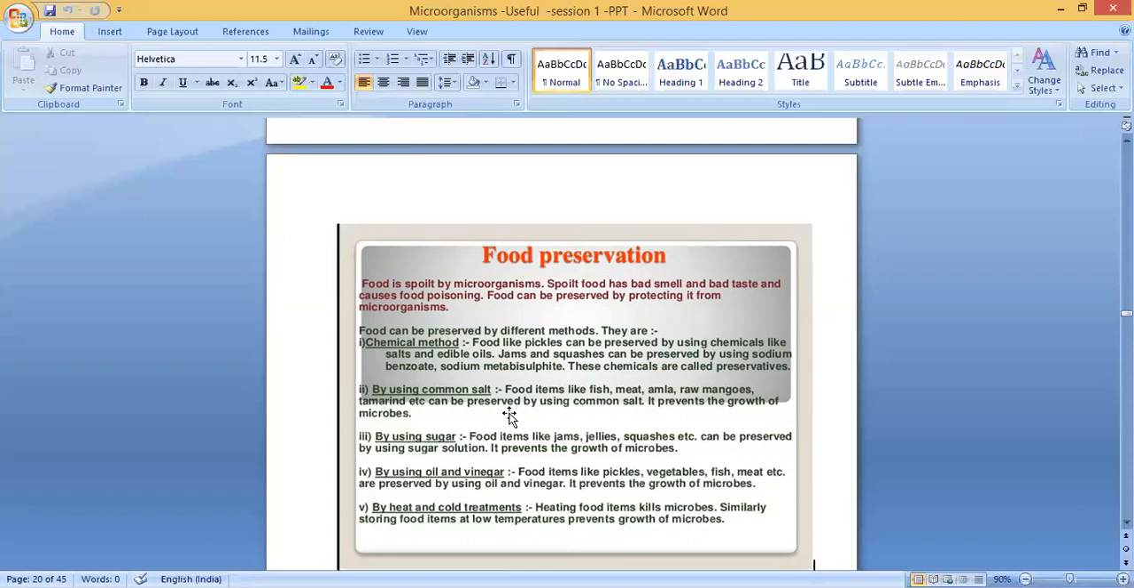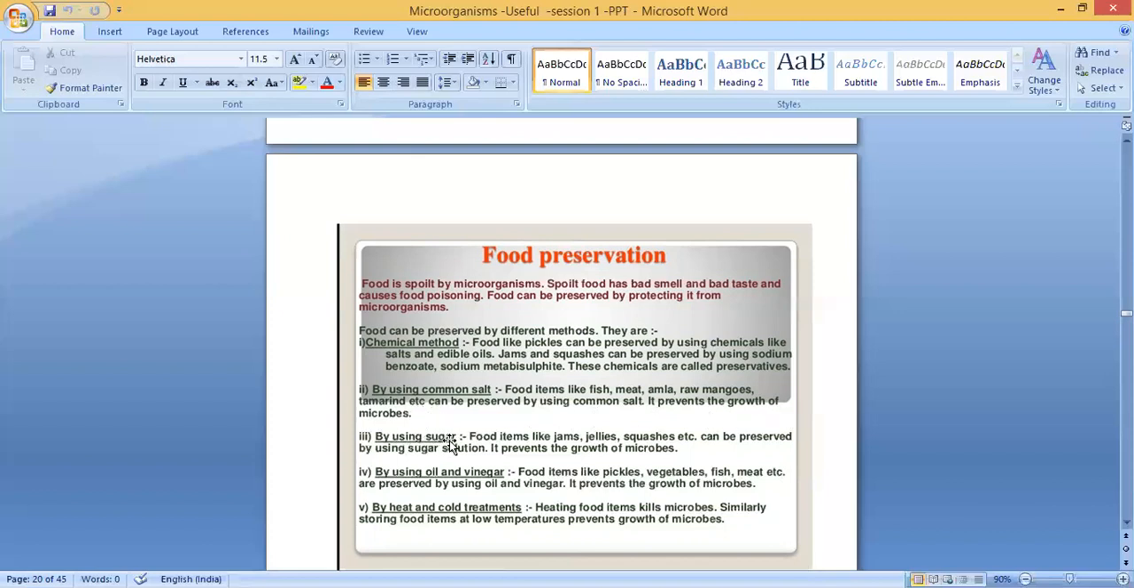We dry it in the sunlight. Why are we drying it in the sunlight? To remove all the moisture or water content. Even tamarind, we mix with salt and dry in the sunlight to remove all the moisture or water content, and we can keep it for many days. That is one method, by using common salt. All these can be preserved by using common salt. It prevents the growth of microbes.